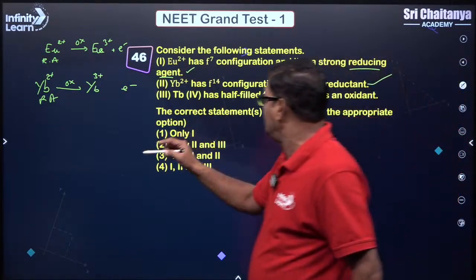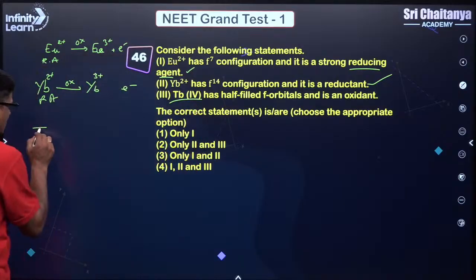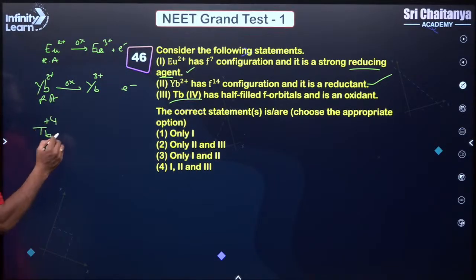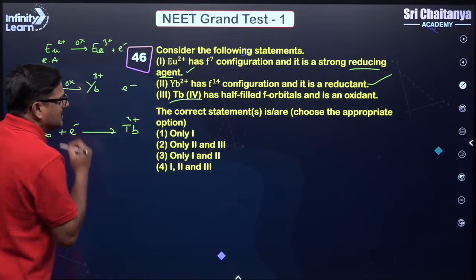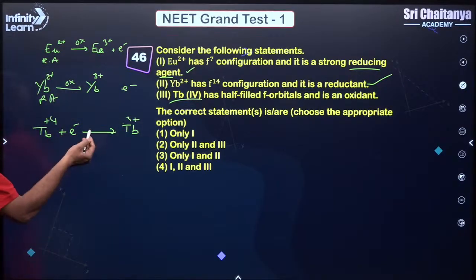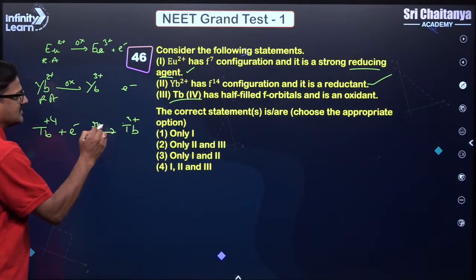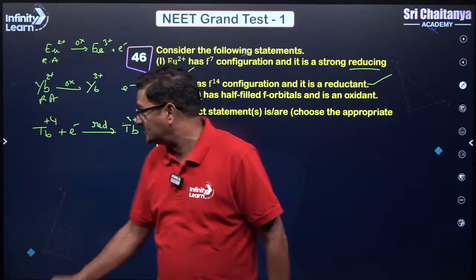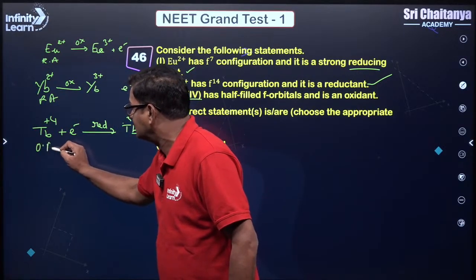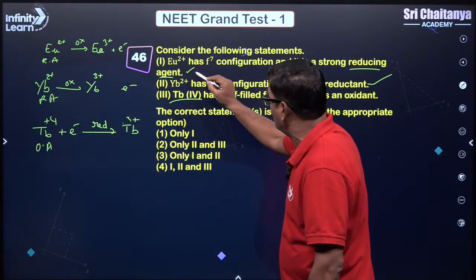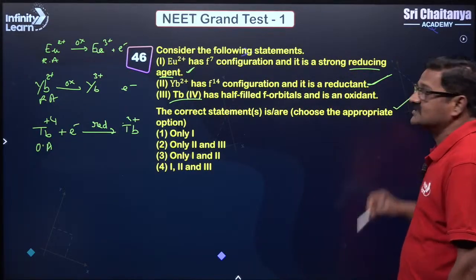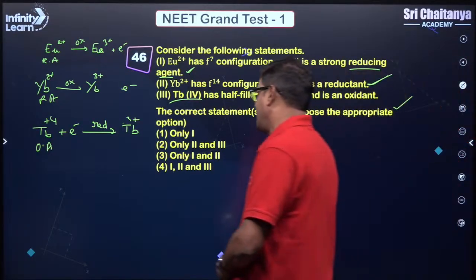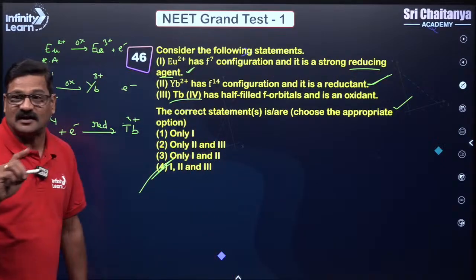And if you look here, terbium 4+ is going to take an electron and become terbium 3+. This process is a gain of electron, a reduction process, and it is going to be an oxidizing agent. So this is a true statement, this is a true statement, and this is also a true statement, and 1, 2 and 3 are the correct statements.